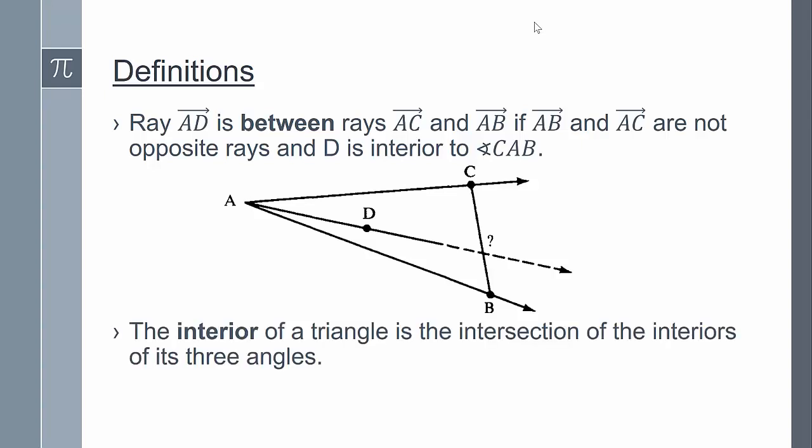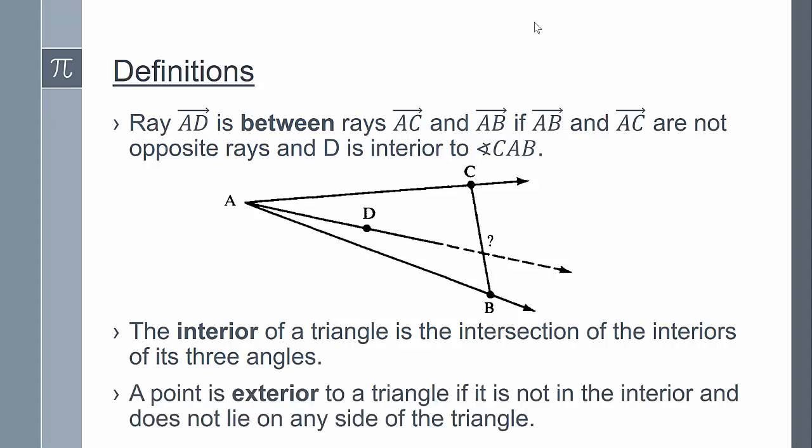We define the interior of a triangle to be the intersection of the interiors of its three angles. Looking at this diagram above, D is in the interior of triangle ACB. A point is exterior to a triangle if it is not in the interior and does not lie on any side of the triangle.